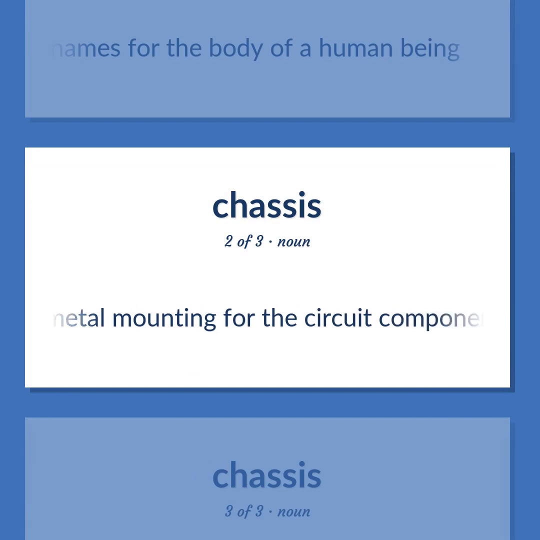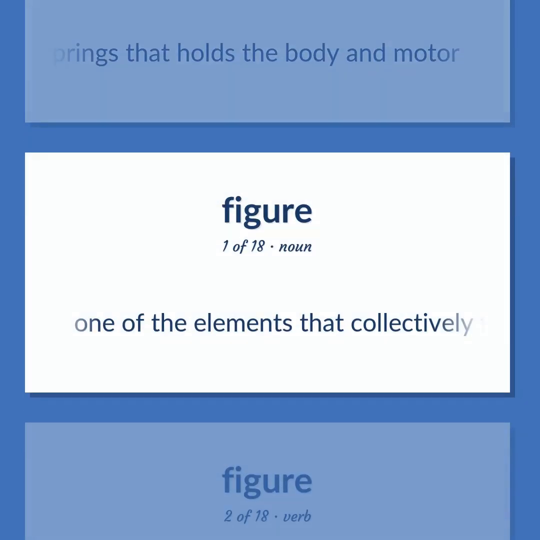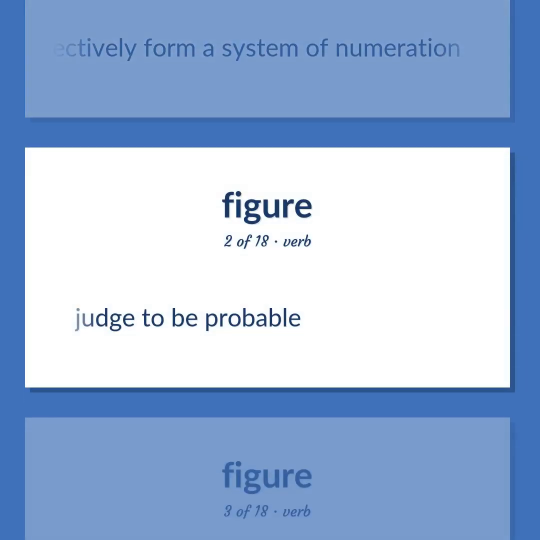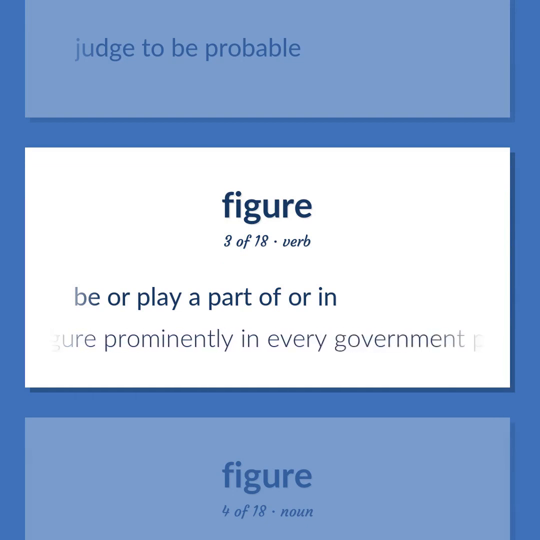A metal mounting for the circuit components of an electronic device. The skeleton of a motor vehicle consisting of a steel frame supported on springs that holds the body and motor. One of the elements that collectively form a system of numeration. Judge to be probable. Be or play a part of or in. Elections figure prominently in every government program.